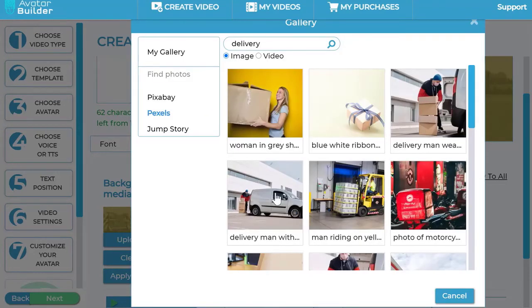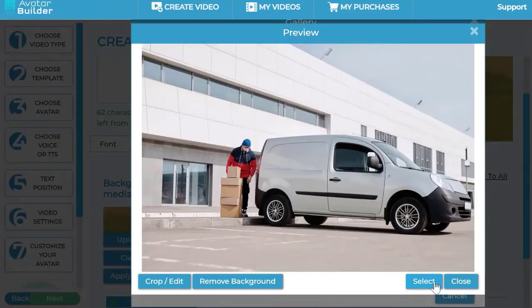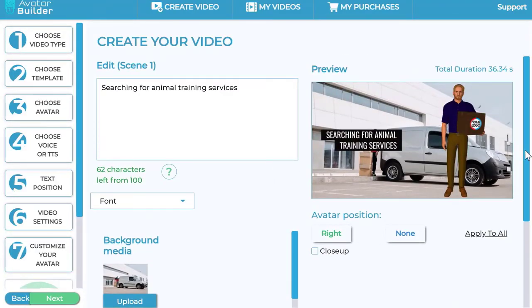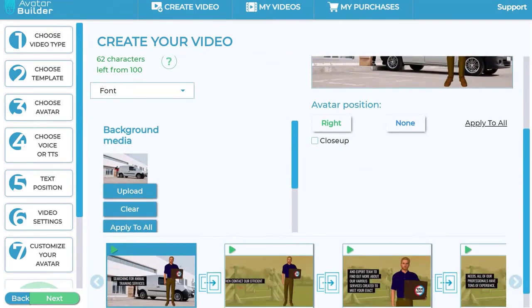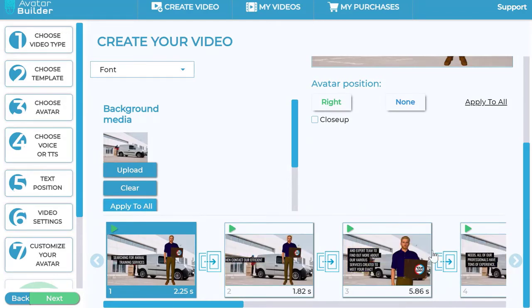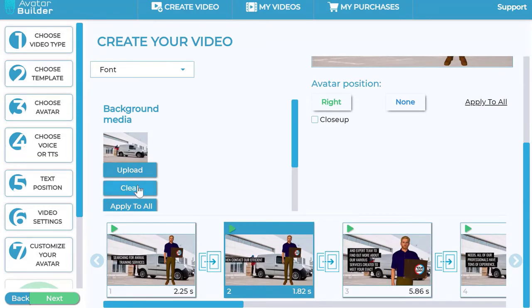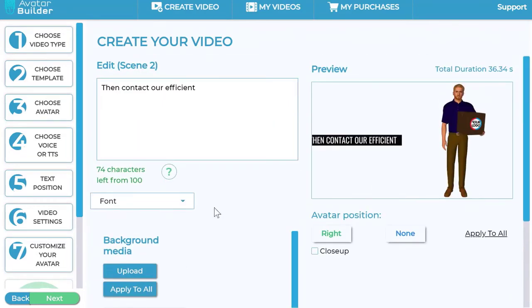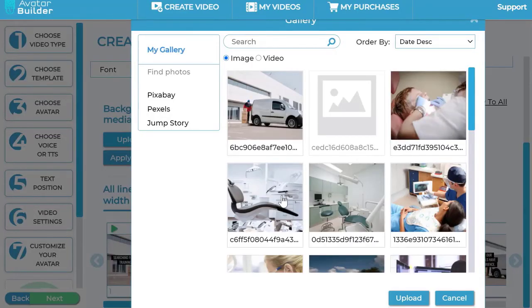You have full flexibility. So let's say I want to do this, and I want to select this. Well, I can do that. I can even remove the background of that image as well if I wish. You see this? How I've done that and it automatically got updated for this particular scene. I can go to the next scene and do that, or I can apply it to all scenes by clicking here, apply all, and I can change that screen over here. Or I can basically clear and it's going to remove it from that particular sequence. You see this? I cleared it, and now I can upload a new background as well.